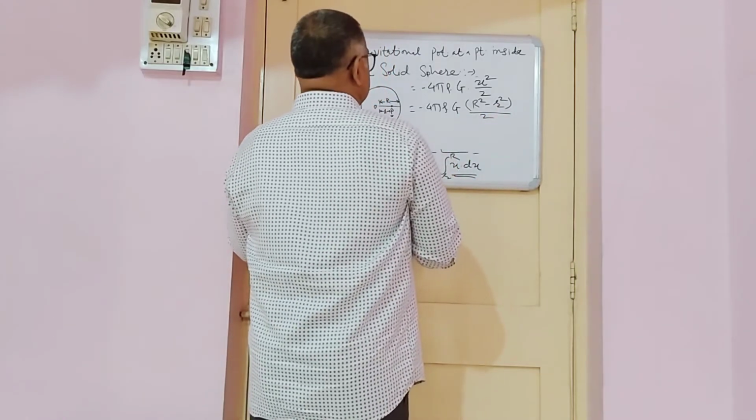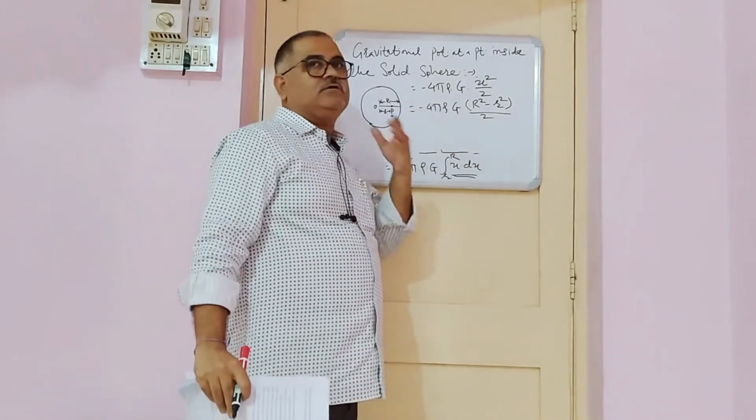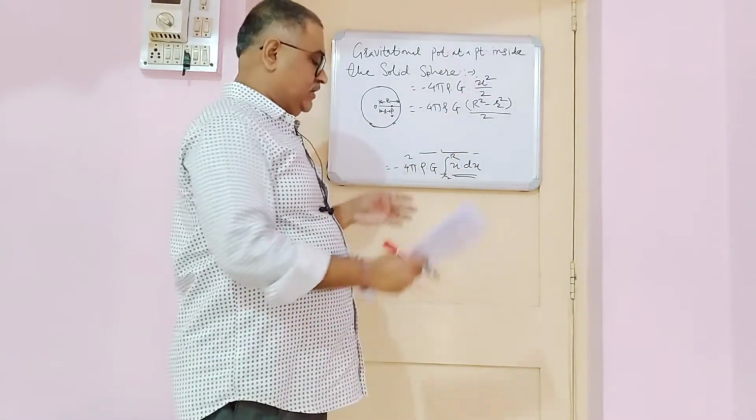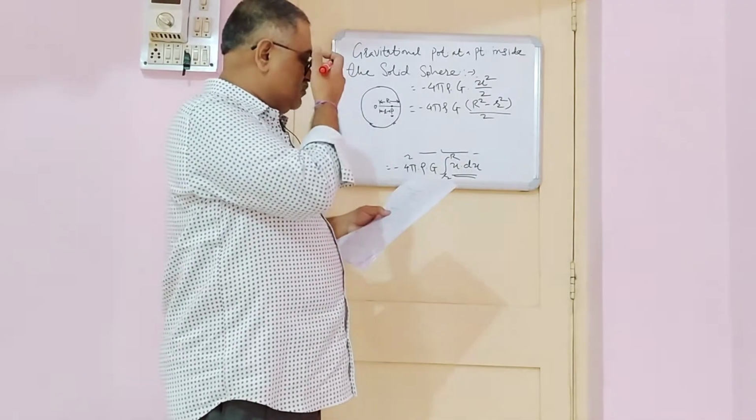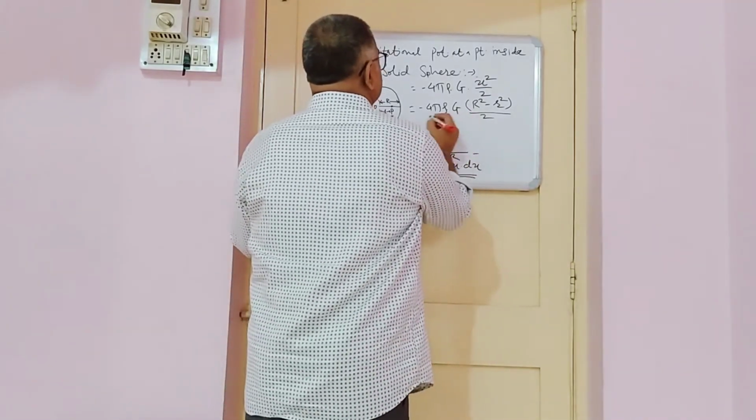For simplification we will do one thing: multiply and divide this quantity by 3.